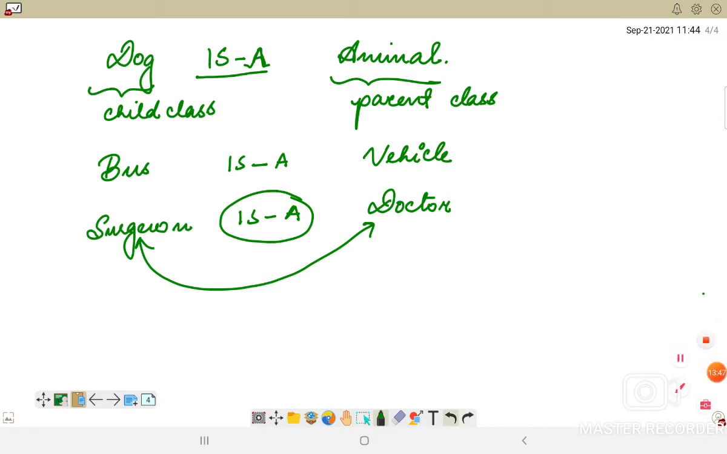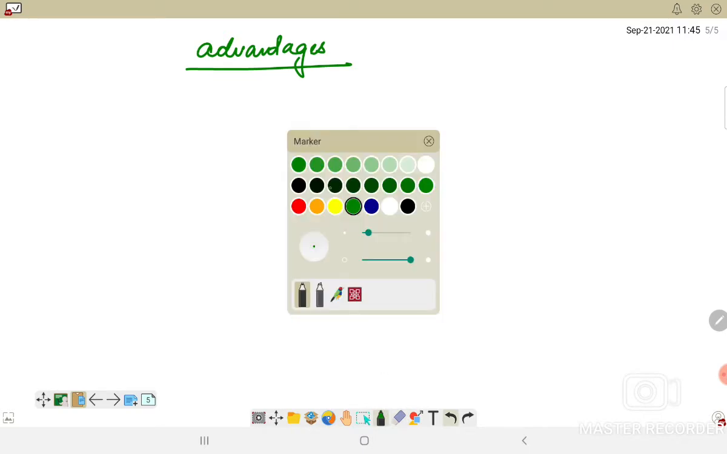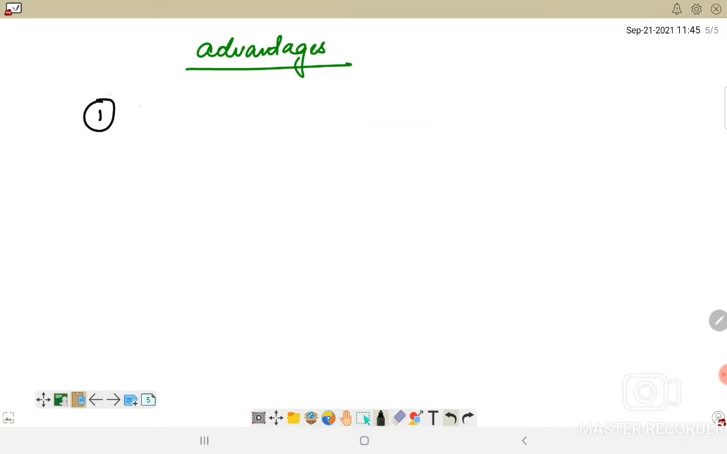All right, so moving ahead, what are the basic advantages of using inheritance? If we use inheritance, we have two different advantages. The first advantage, which we have already seen, is that it enhances code reusability.